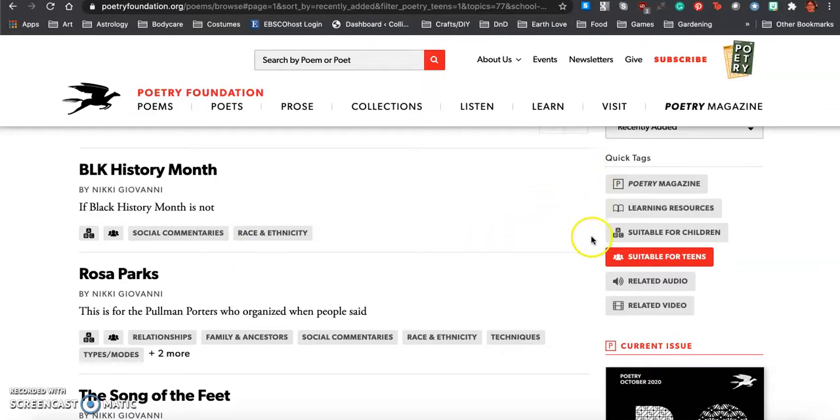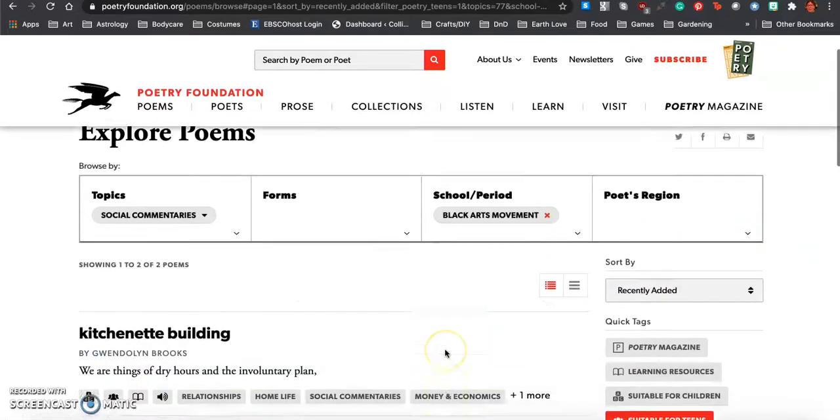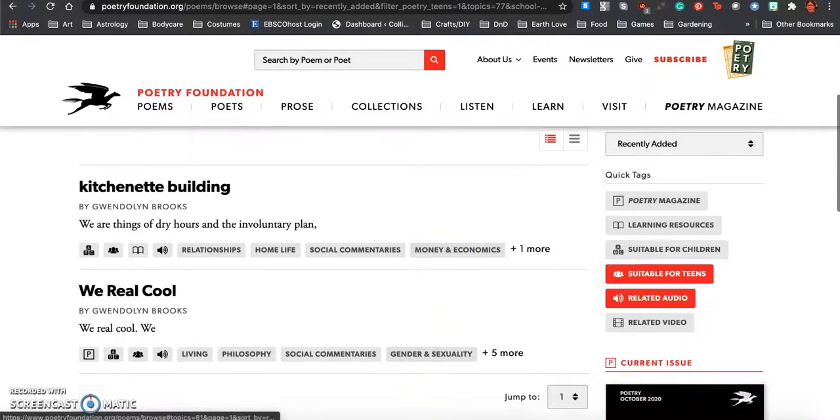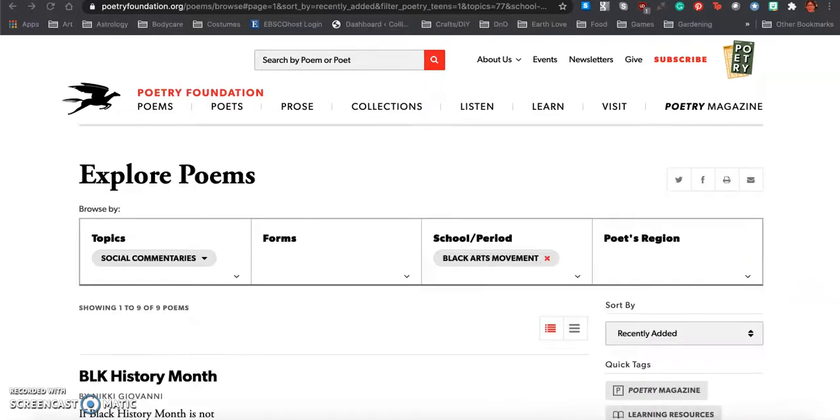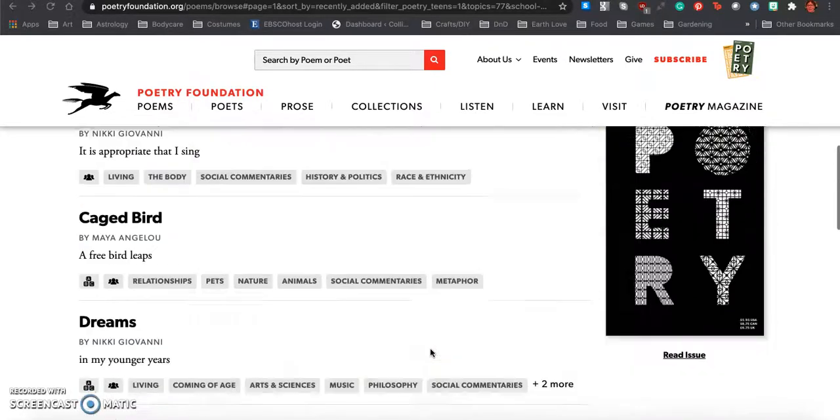On the left here, there are some other quick tags. So maybe you want audio that is related to our search. If we click there, we come to a page with a couple poems that are audio recordings. And you can find more poems that are audio recordings in the Listen tab here. Some of these are read by the poets themselves, and some of them are actually by voice actors.